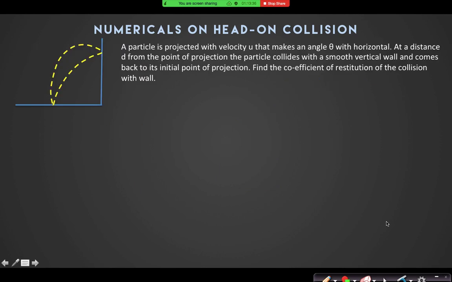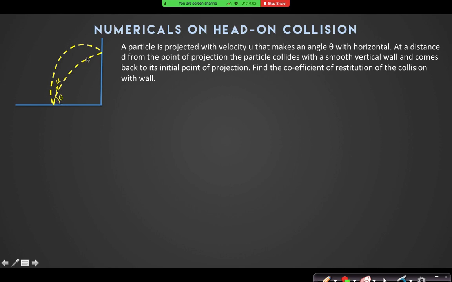A particle is projected with velocity u that makes angle theta with horizontal. At a distance d from the point of projection, the particle collides with a smooth vertical wall and comes back to its original position. Find the coefficient of restitution of the collision with the wall. So this is the particle. What is the initial path? Which one is the initial path?